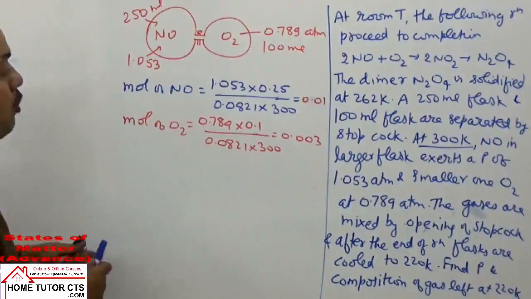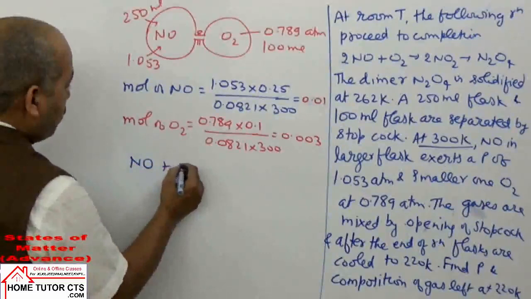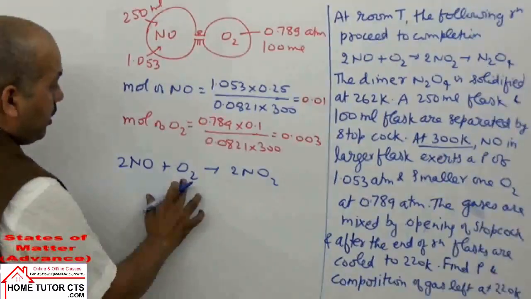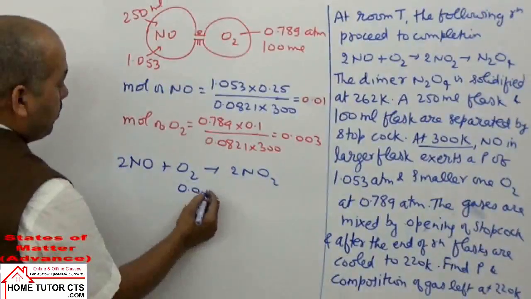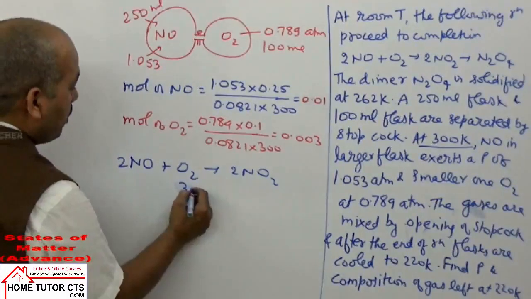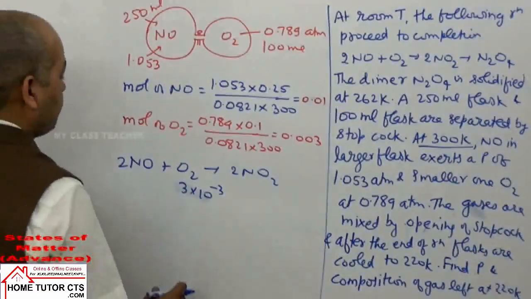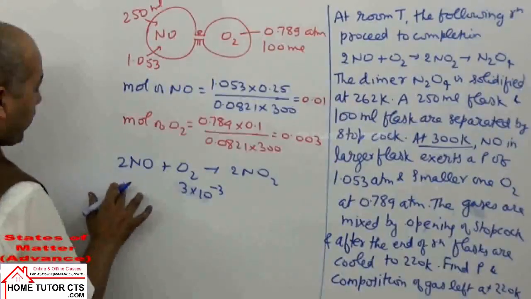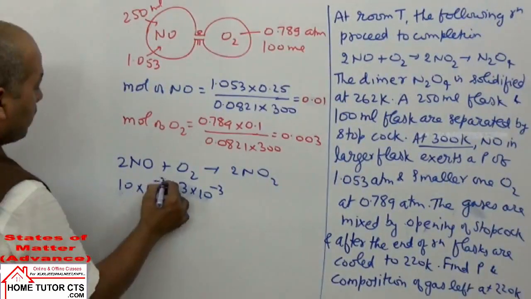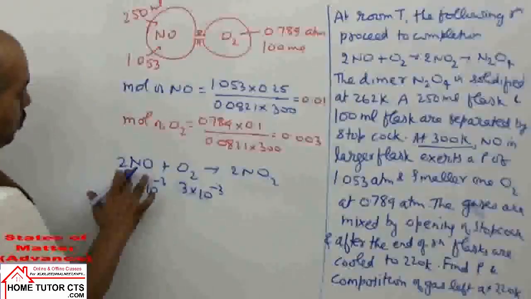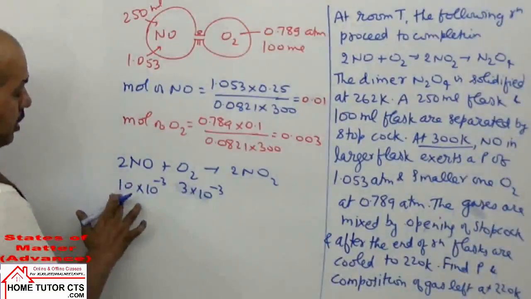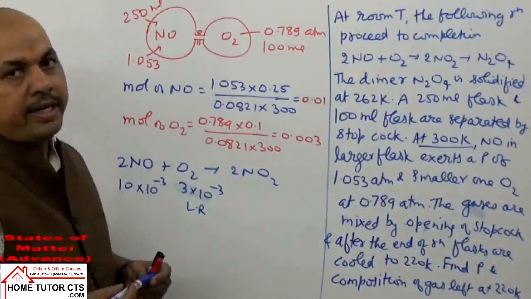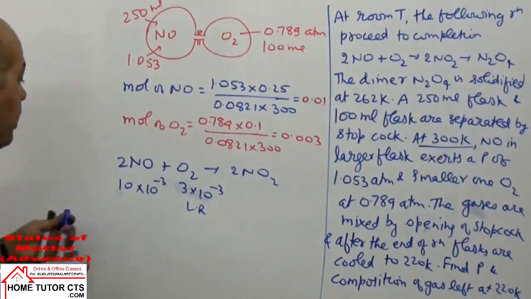So now that we have the moles, for this question NO plus O2 can give NO2. Let us see the first reaction only. In this case, what are the moles given? 0.003, or I can write here 3 into 10 to power minus 3. And the moles given for NO gas is 0.01, or I can write 10 into 10 to power minus 3. So we can see in the reaction 2 moles of NO require 1 mole of O2. So 10 moles, 10 millimoles, require 5 millimoles, but it is less. So O2 in the reaction will act as the limiting reagent. And then NO remains unreacted.